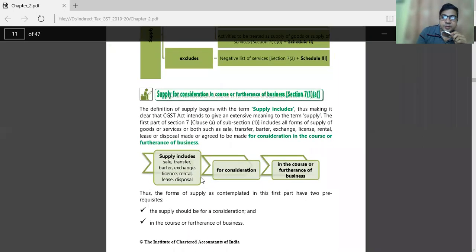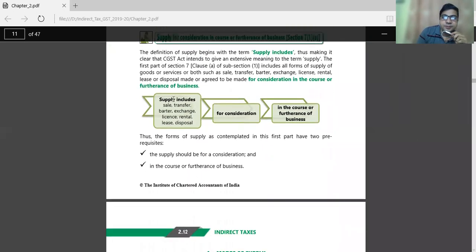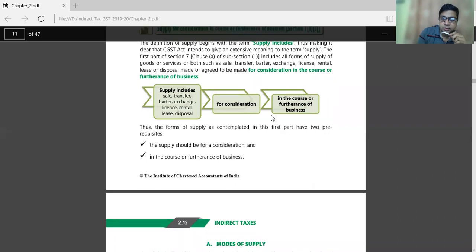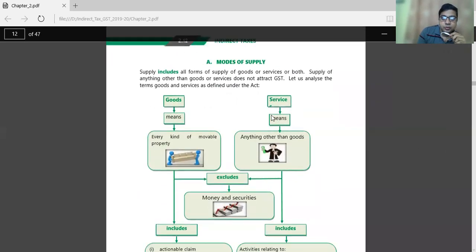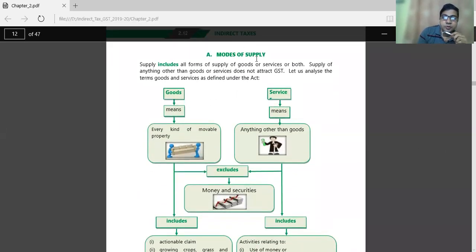Whenever we talk about supply, it includes sale, transfer, barter, exchange, license, rental, lease, disposal. All these terms are considered as a supply, for consideration, in the furtherance of business. Supply may be goods or services. Supply of anything other than goods and services does not attract GST.